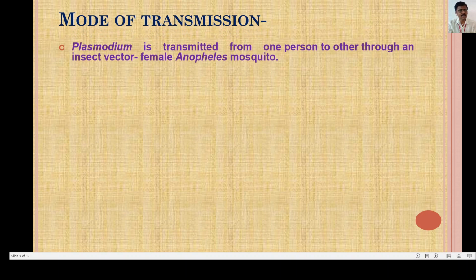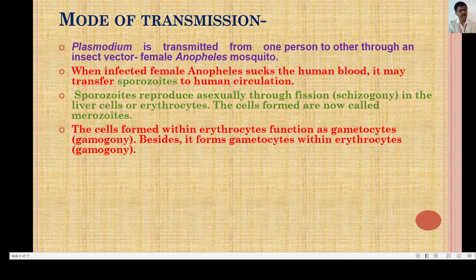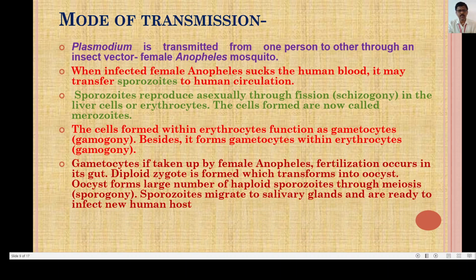Now the mode of transmission, as shown in the diagram: the Plasmodium is transmitted from one person to another through an insect vector, the female Anopheles mosquito. I have shown you in the diagram. When an infected female Anopheles sucks human blood, it may transfer sporozoites to the human circulation. The sporozoites reproduce asexually through fission, and that process is called schizogony, in the liver cells or erythrocytes.